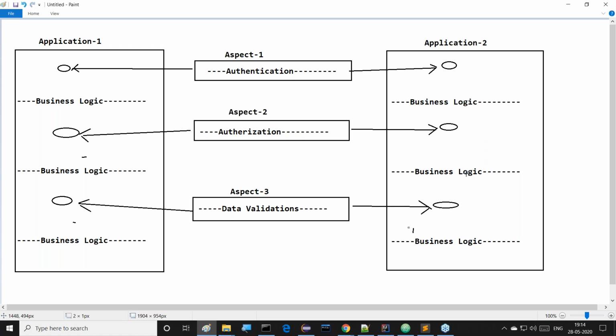Now, in this scenario, whether we have 2 applications, or 50 applications, or 100 applications, even though we are executing them, if an application requires these aspects, definitely it will come to these aspects, execute them, and get the services directly into its application. Now tell me, guys, I'm asking all of you: in this scenario, how many copies of aspects have I maintained here? Only one copy or multiple copies?